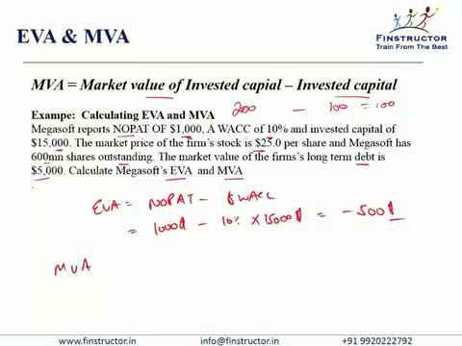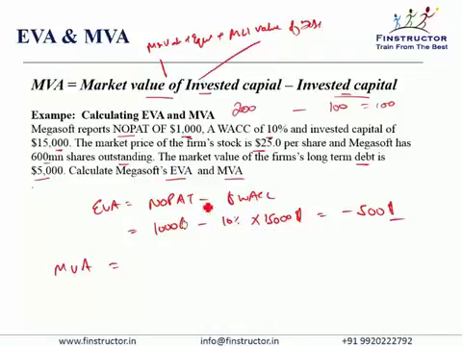Market value added, we just saw, is the market value of invested capital minus the invested capital. Market value of invested capital is nothing but the market value of equity plus the market value of debt. So market value of equity is $25 per share multiplied by 600 million shares, plus the market value of debt is $5 billion or 5,000 million.